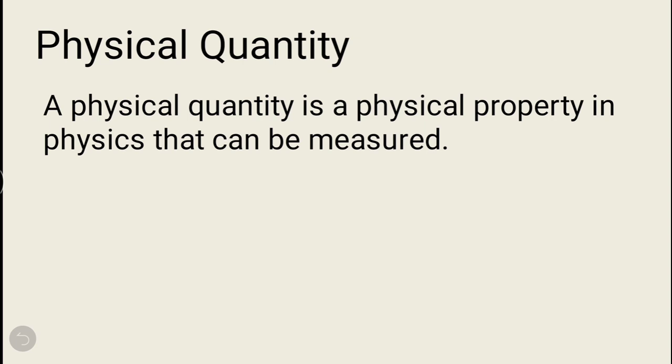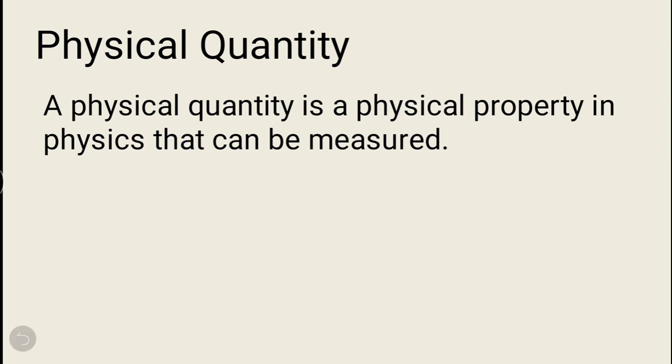Next example, you can say volume. Volume is also a physical quantity. Suppose when you buy 1 or 2 liters of oil from the market, then 1 or 2 liters represent what? That represents a physical property, volume, which is measurable. So volume is also a physical quantity.